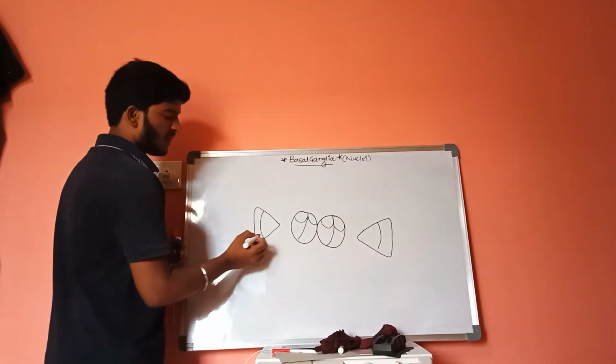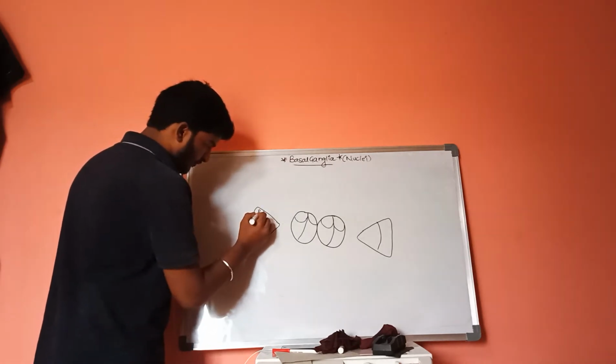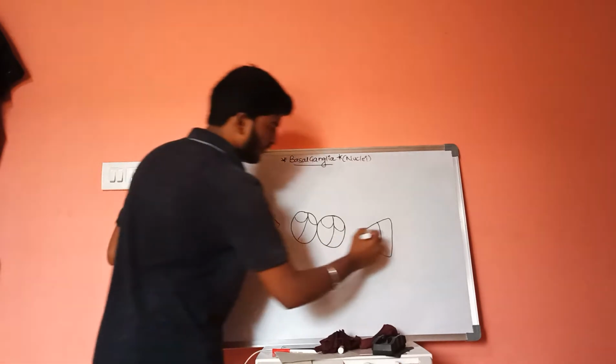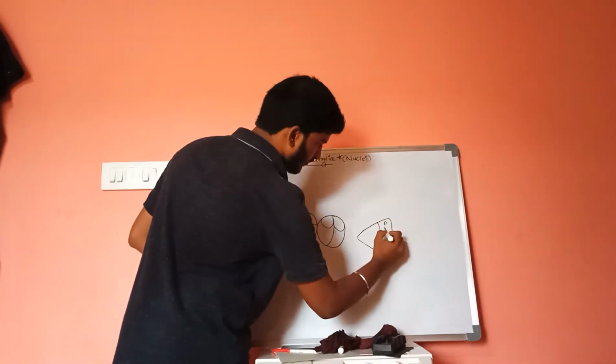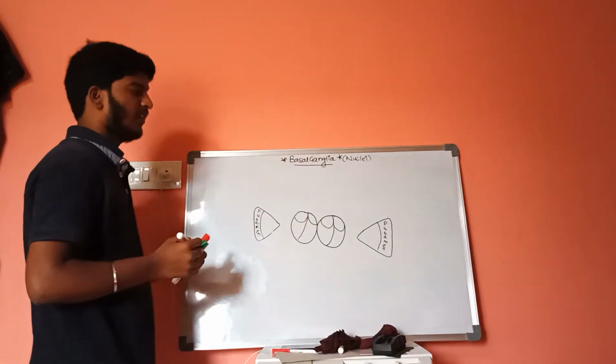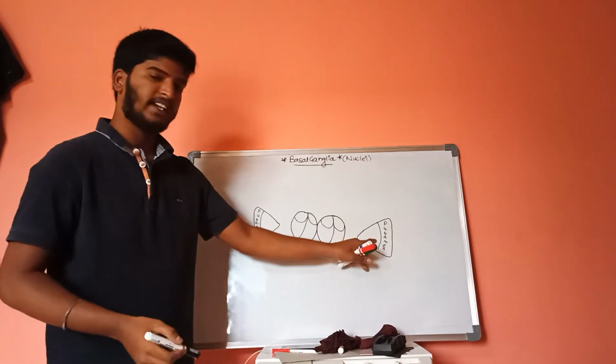The outermost portion of this lentiform nucleus is called putamen, and the inner layer of this lentiform nucleus is called globus pallidus.